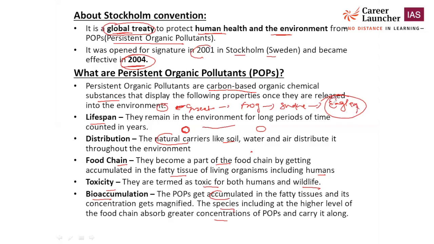The species at a higher level of the food chain will have more concentration of persistent organic pollutant. So if in prelims they ask you a question, out of the following four options, insect, frog, snake and eagle, which organism has more concentration of persistent organic pollutant, this will be eagle. Okay, so this is about the persistent organic pollutant.